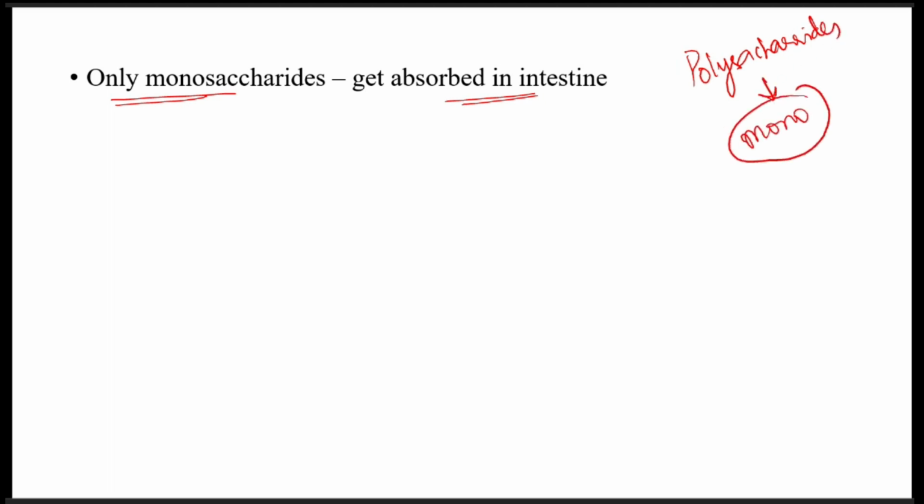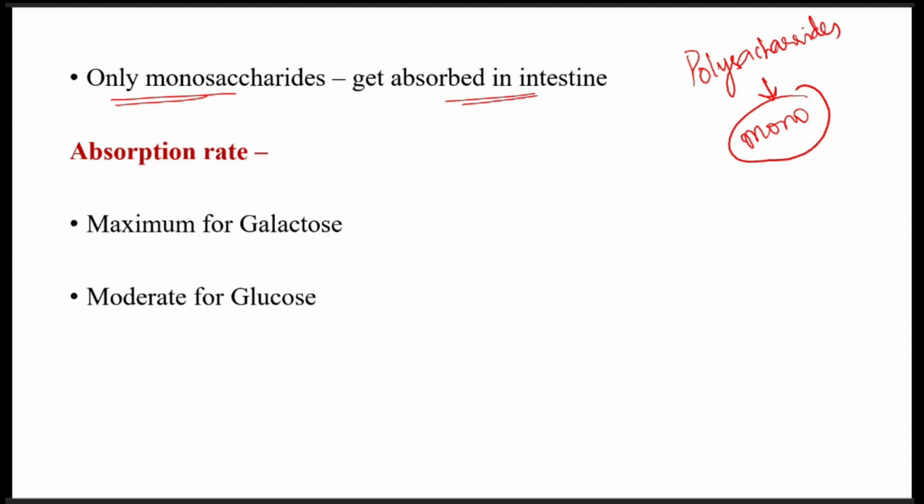Absorption of carbohydrates. In carbohydrates, only monosaccharides get absorbed in the intestine. So whatever polysaccharides we are eating should be digested and broken down to their monosaccharide form, because only monosaccharides get absorbed in the intestine. Out of all the monosaccharides, the absorption rate is maximum for galactose, moderate for glucose, and minimum for fructose.